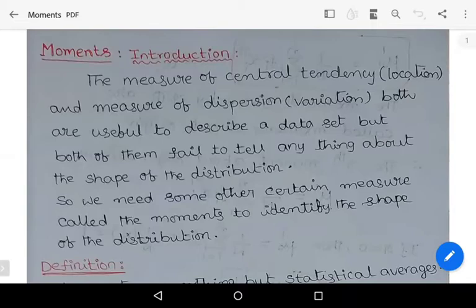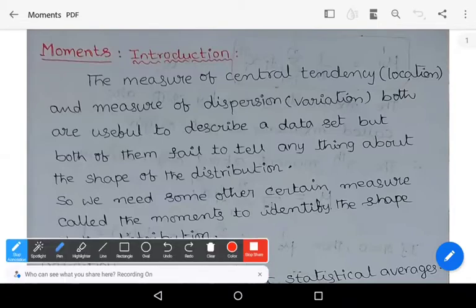In this video, we learn about moments. Let us see the introduction of moments. The measure of central tendency represents the location. The measure of dispersion represents the variation of the data. Both are useful to describe a data set, but both of them fail to tell anything about the shape of the distribution.